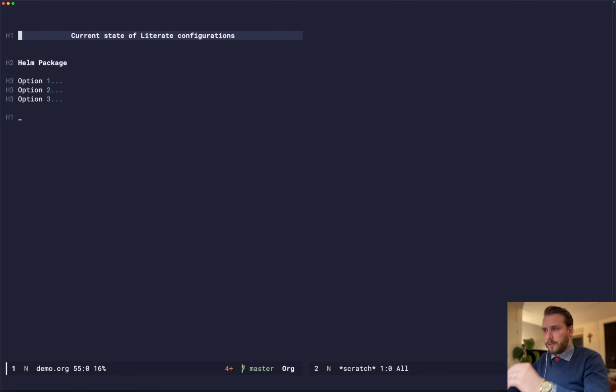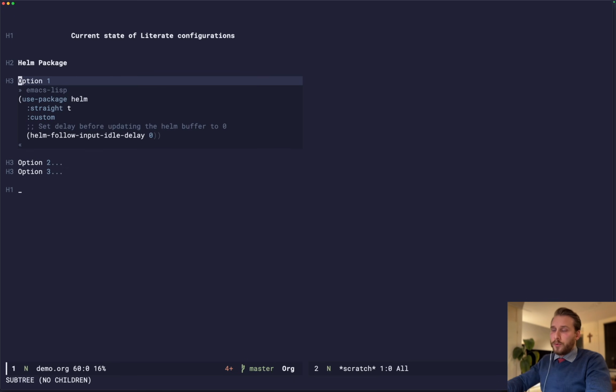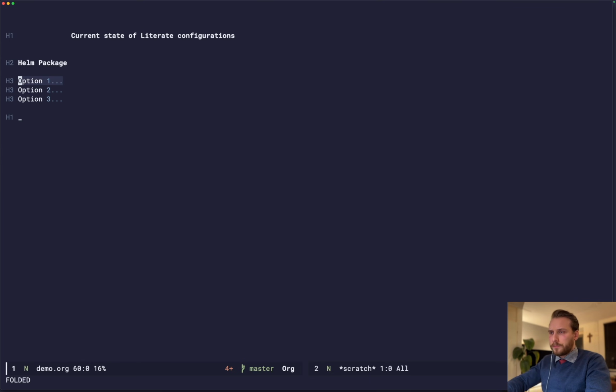So, the current state of literate configurations: there are a couple of problems if you want to use use-package within org files. The first problem would be that you could write the entire use-package statement inside of a single source block. But if you do this, then you lose all the benefits of org mode. You would have to write all of your documentation in comments. So that doesn't work very well.